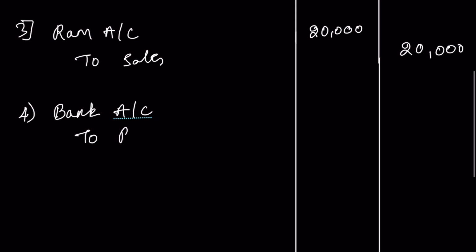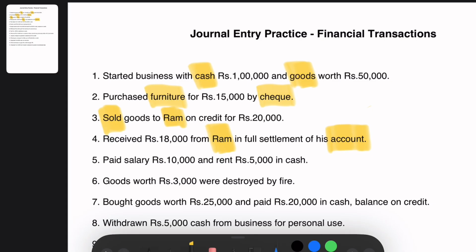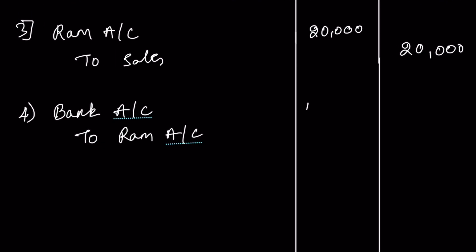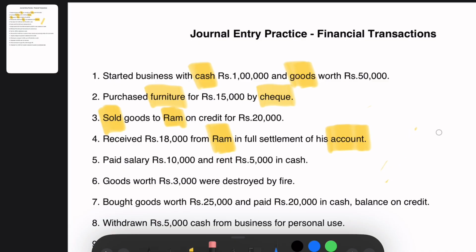So what will the journal entry be? Bank account to Ram account credit. Amount is 18,000. So that is the fourth transaction. Let's take the next one.